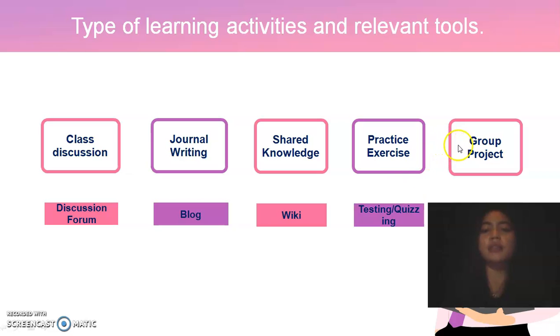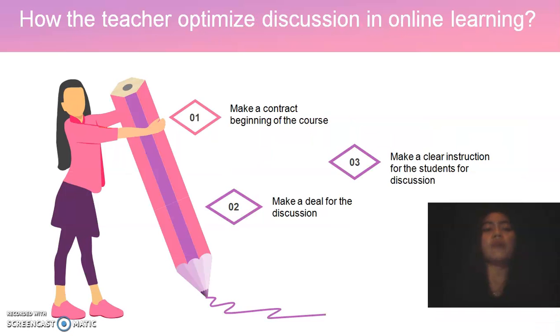And the last type is group project. In a group project, the students can communicate with each other, and the students are divided into some groups. And the tools that we can use are workgroups.